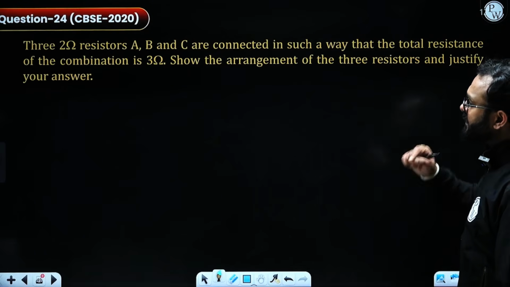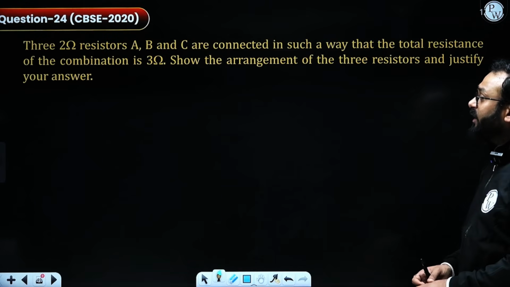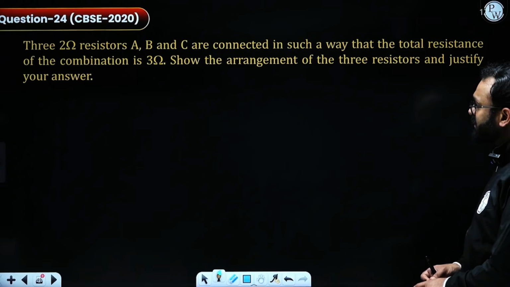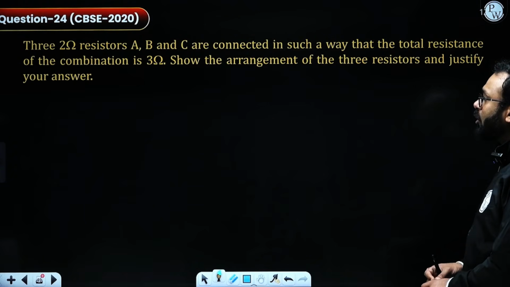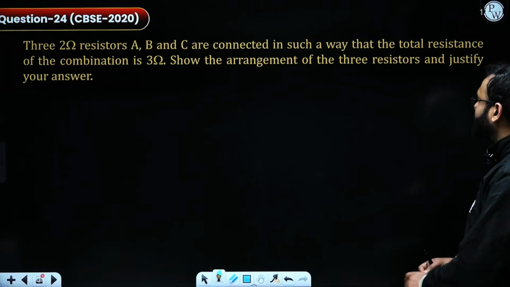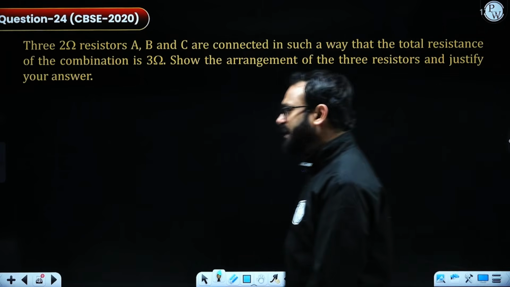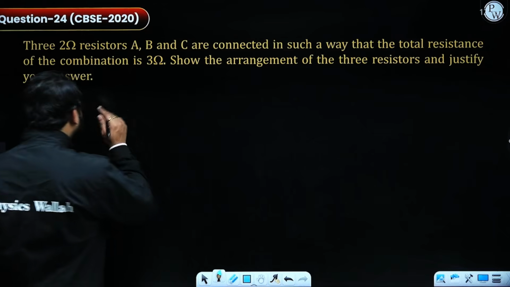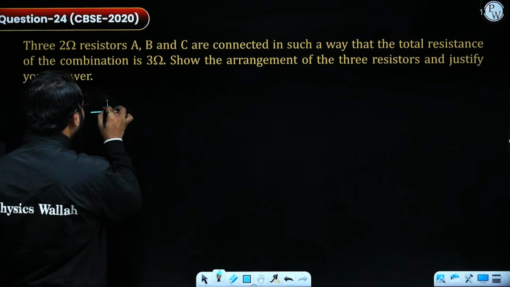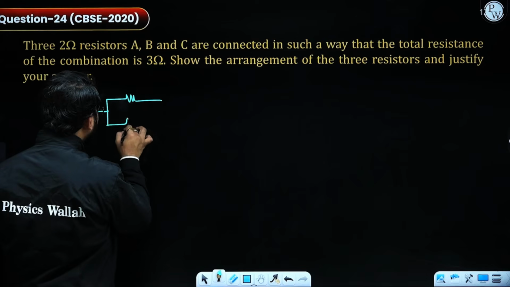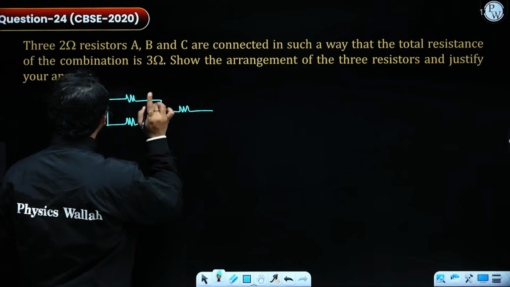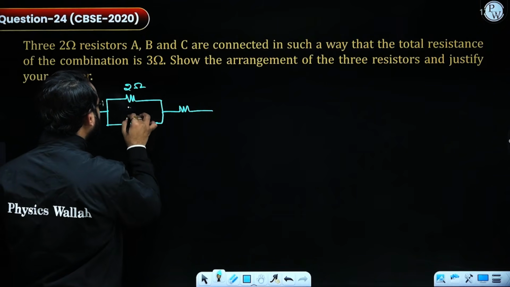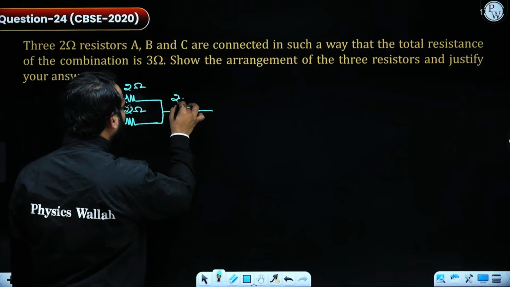The next question, which was asked in 2020, says: 3 resistors of 2 ohm, A, B, C, are connected in such a way that the total resistance of the combination is 3 ohm. Show the arrangement of 3 resistors. Justify your answer. I think this will be exactly the same as what we have done so far. If I connect 2 resistors in parallel and 1 resistor in series, let's check 2 ohm, 2 ohm and 2 ohm.